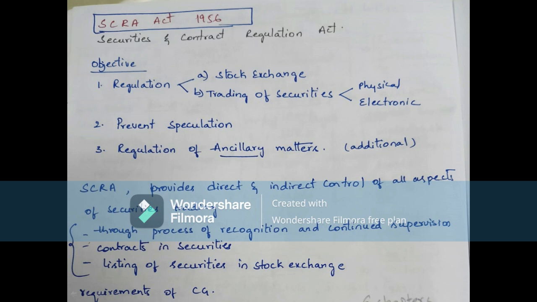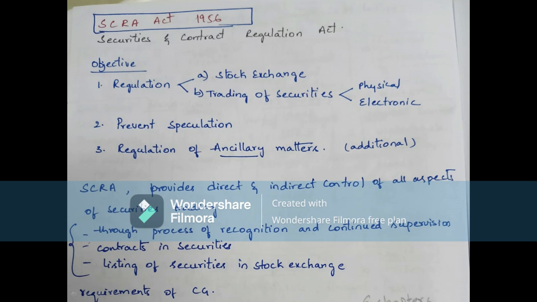Coming to our today's topic, it is regarding the SCRA Act 1956, which is nothing but the Securities Contract Regulation Act, 1956, which deals with the stock exchanges, contracts and securities, and listing of securities on stock exchanges. It keeps a whistle over all the stock exchanges of India and prevents undesirable contracts in the security market through a process of recognition and continued supervision. So that is a securities contract.